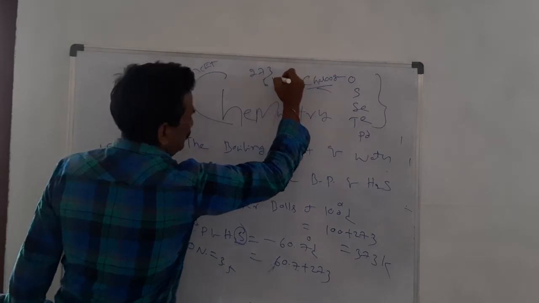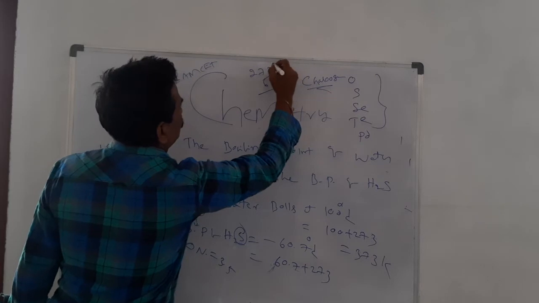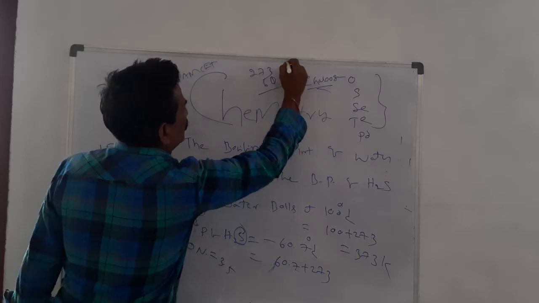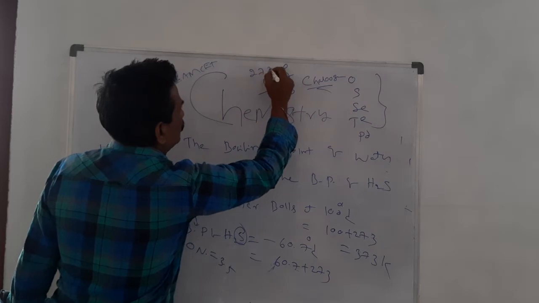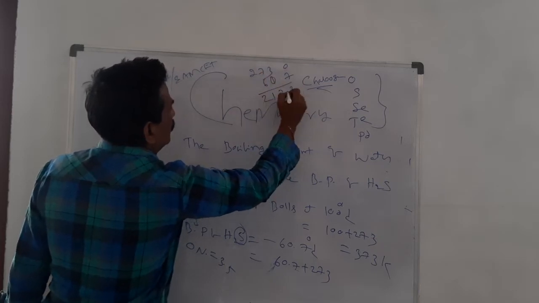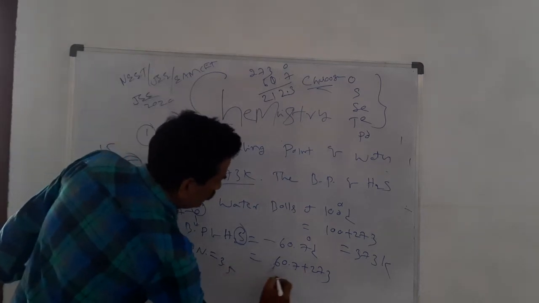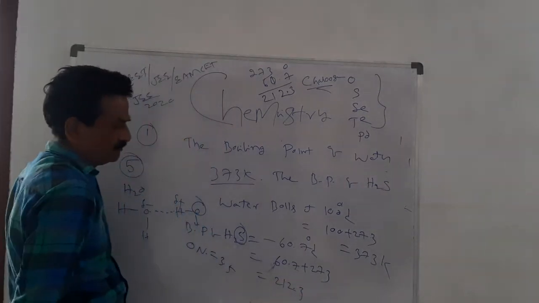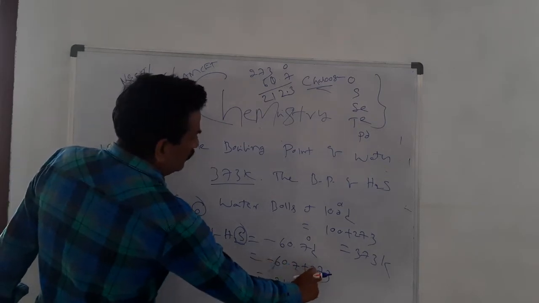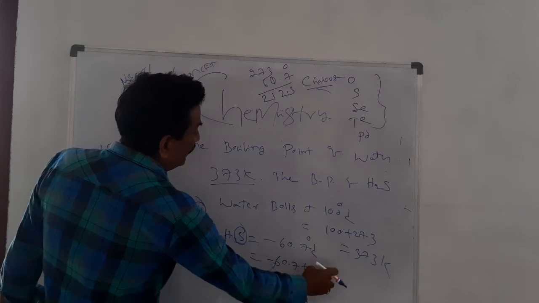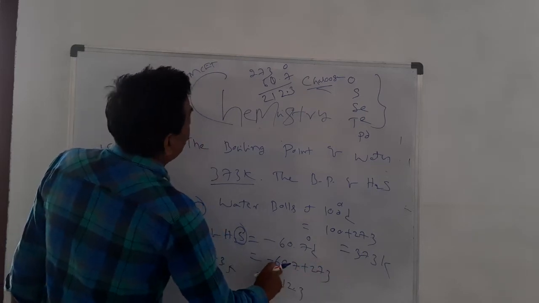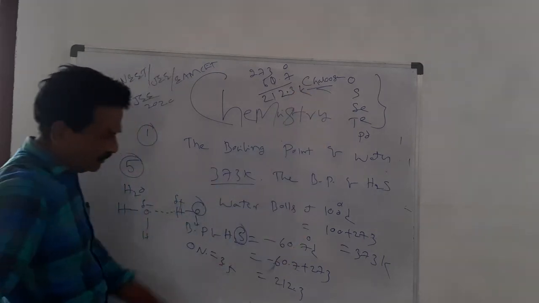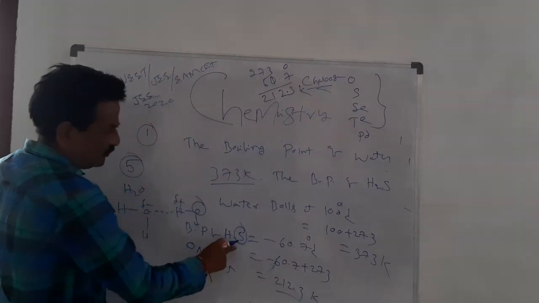We have to add minus 60.7 to 273, which gives 212.3 K. Which is higher, H2S or water?